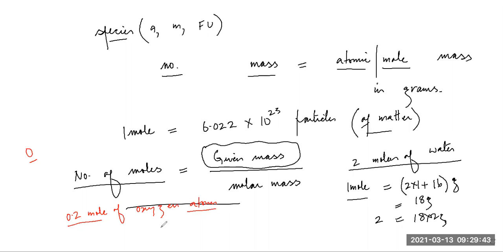So how will we do it, students? Tell me. So 1 mole of oxygen atoms would weigh how much? 16 grams. So 0.2 moles would weigh how much?